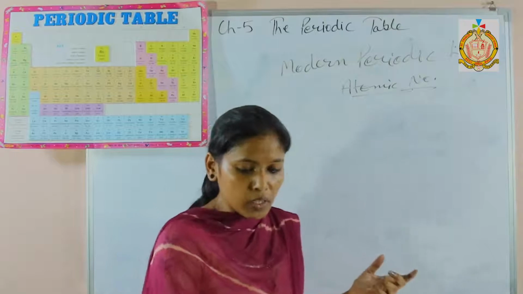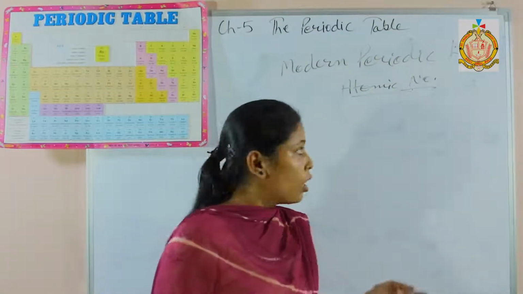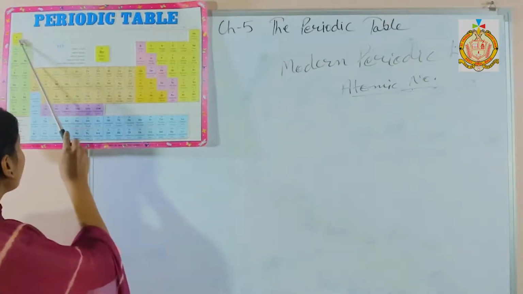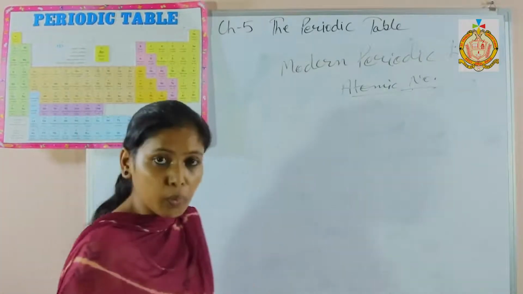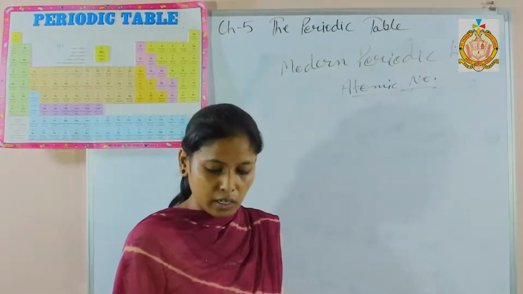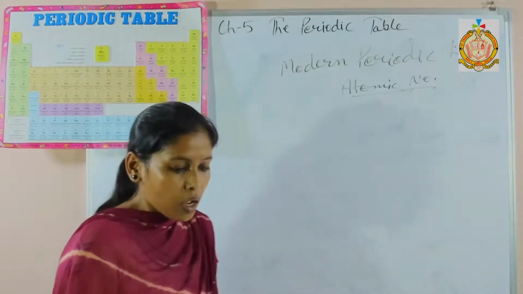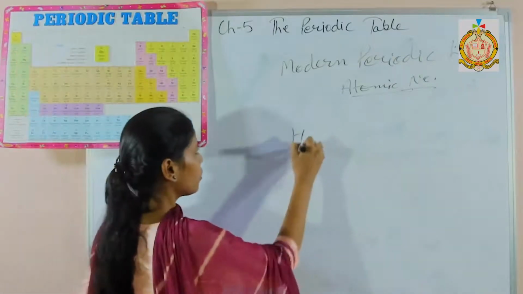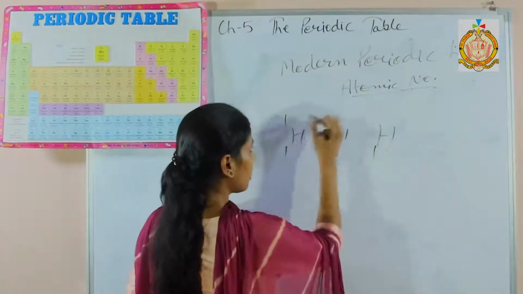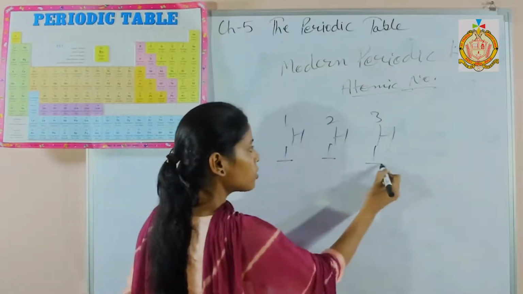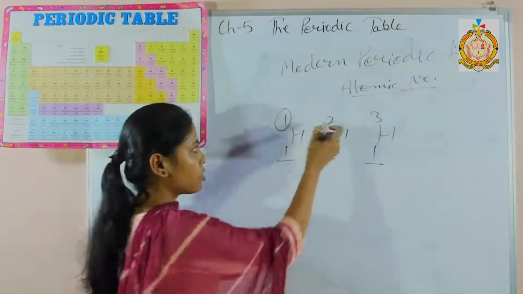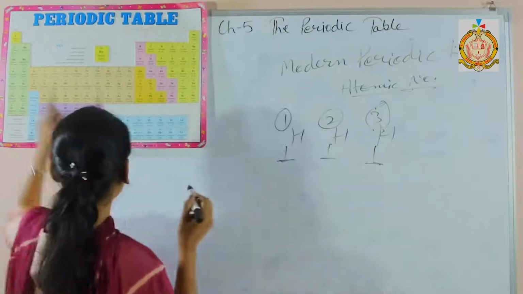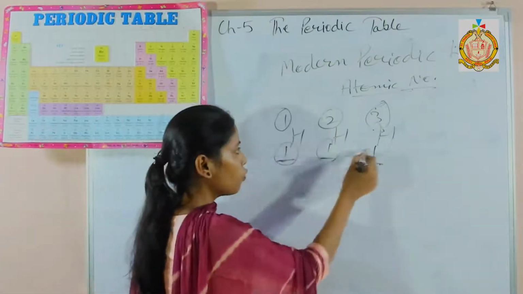For example, first thing, position of hydrogen. He has given the position here. You can see the position of hydrogen. You can see from your book, it is given on page number 83. Clearly, the same table is given over there. Position of isotopes, like hydrogen. I told you, 3 isotopes are there. Atomic number is the same, but here we are not considering mass number. So the position of hydrogen is first because atomic number is 1.